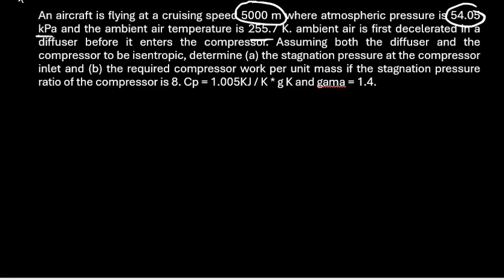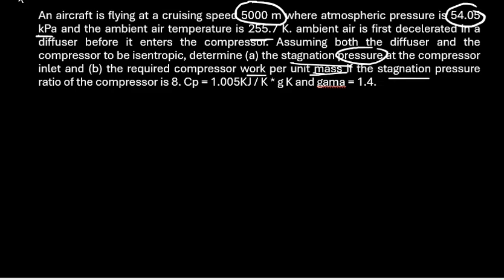If it enters the compressor in the diffuser, we are to determine the stagnation pressure. So we have to find the stagnation pressure at the compressor inlet, and the required compression work per unit mass of stagnation.